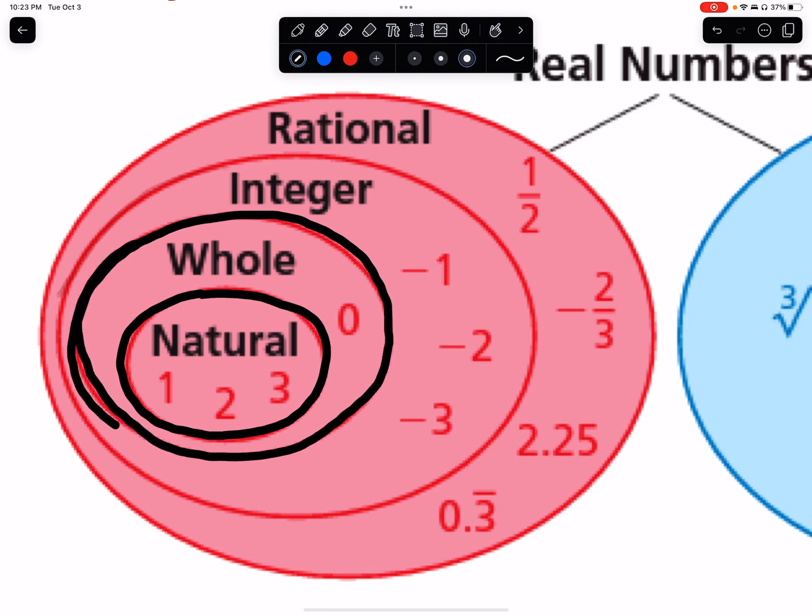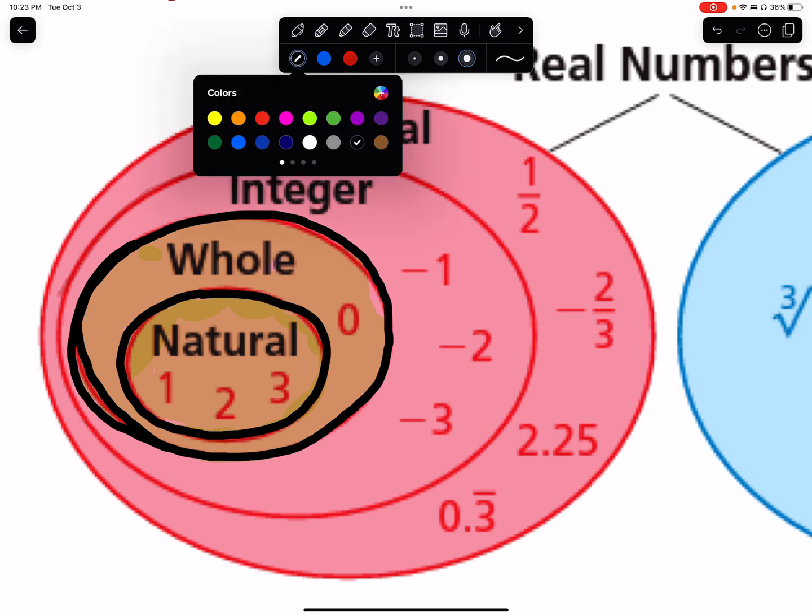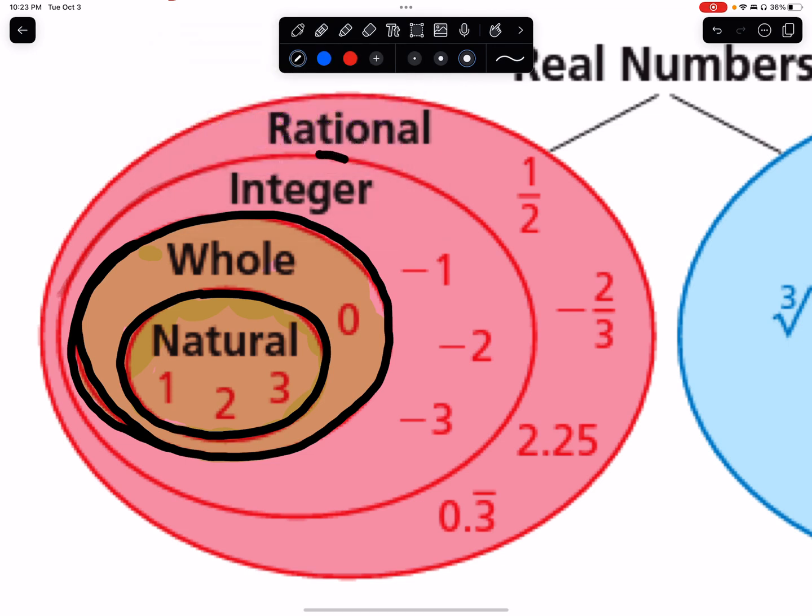Okay, so what are whole numbers? Well, whole numbers include all of these numbers, the natural numbers, and then anything that's inside the whole number oval, which is just zero. So the only difference between natural numbers and whole numbers is zero. Zero is not a natural number, and then all the natural numbers are considered whole. And then outside of that oval, we have our next oval, which is the integer oval.